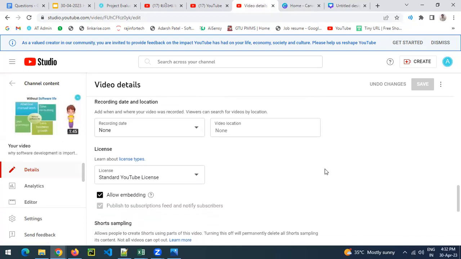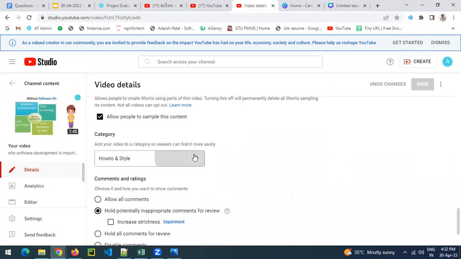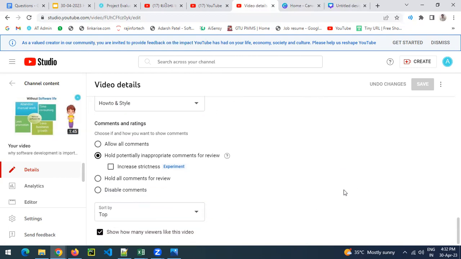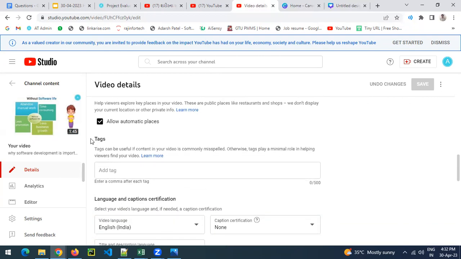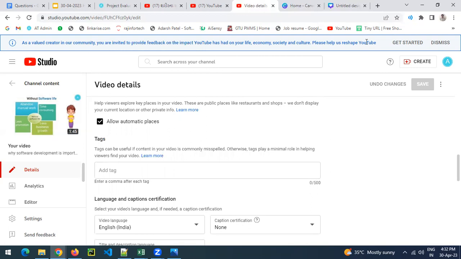Yes, that language is there. Okay. Here you need to select the proper category. Suppose you select the wrong category, your content will not be promoted. So you need to pick that carefully. This is the basic settings. Along with that, you need to add tags. Tags are the most important. Tags can help you a lot. If you are adding tags, you can use that particular option.